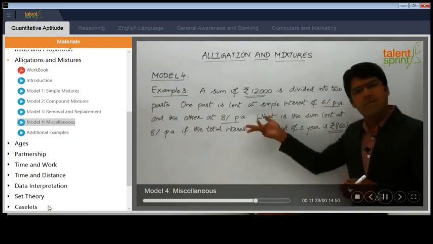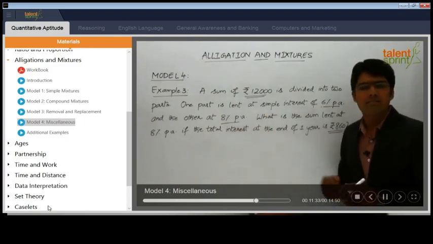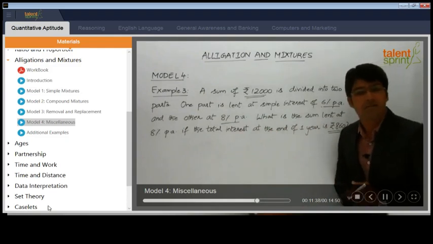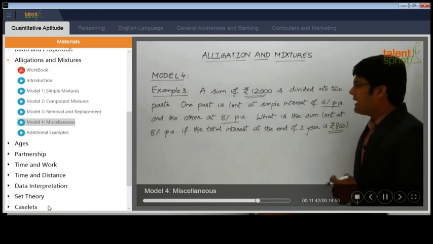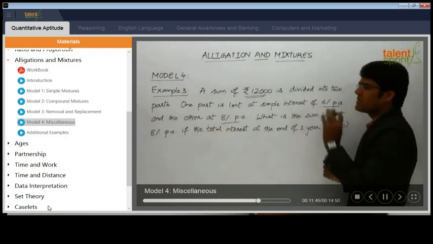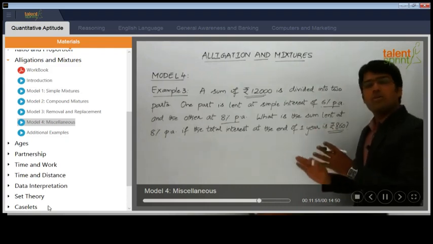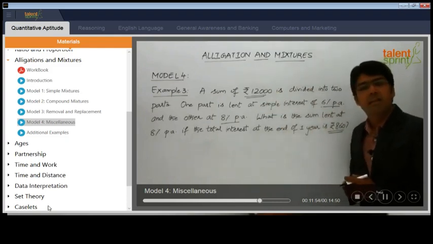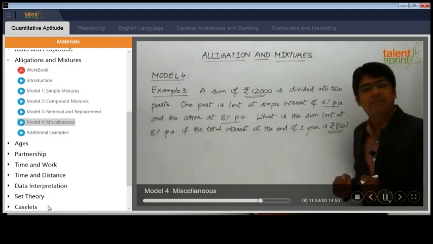This question has already been discussed in the topic of simple and compound interest, and you know how to answer it using the 2 equations. But let us now see how we can answer this question using the alligation rule instead of the regular equations. Here, as I've mentioned, the 2 parts are P1 and P2, so P1 plus P2 is 12,000. Now let us assume that the total 12,000 sum itself is lent at 6% per annum. There are no parts. The complete sum of 12,000 is invested at 6% per annum.